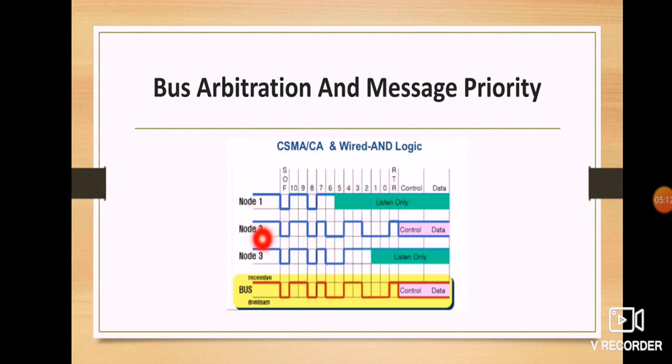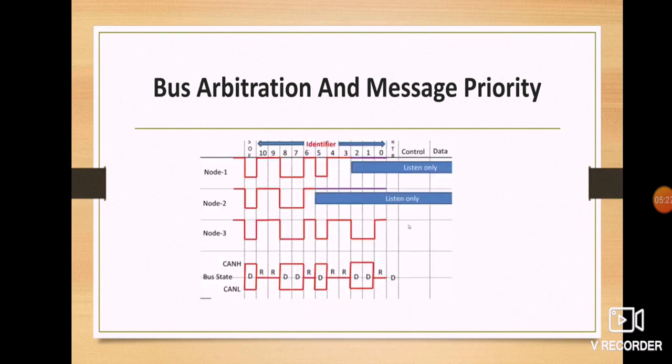So only node 2 is a master, so node 1 and node 3 have been accepted, right? Node 2 is a master and we have to receive the data sent by node 1 and node 3. So this is how the arbitration and message priority works. Let's see another example with the same kind of graph, but here we have a few more details.